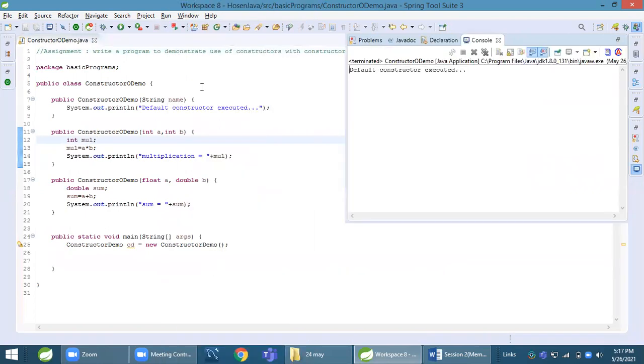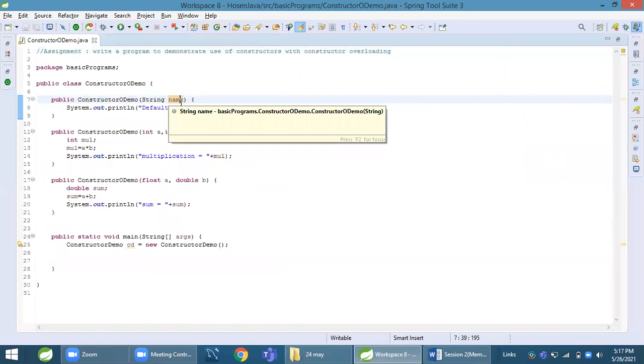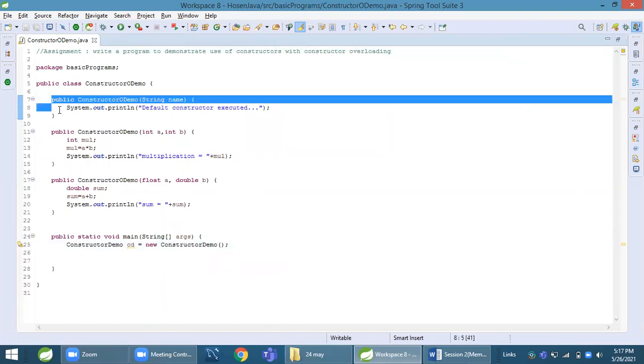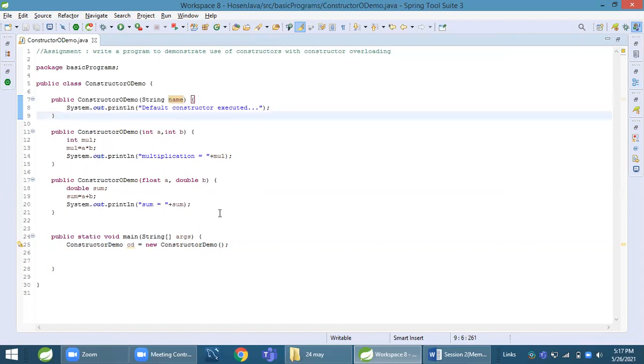Default constructor executed. Let's see why this is happening.